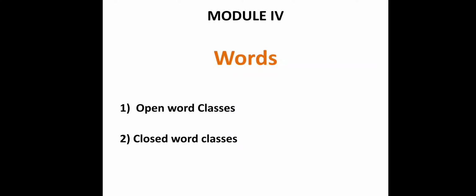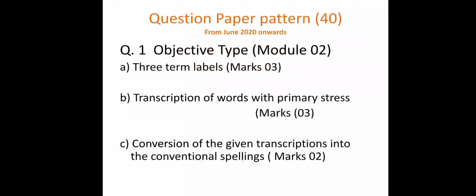The second one, phonology. The third one, module about morphology, and the fourth one is words. So these 4 modules we are going to talk about in this semester 5, in paper number 11. The title of the paper is Language and Linguistics. Now let's discuss another part of this paper,